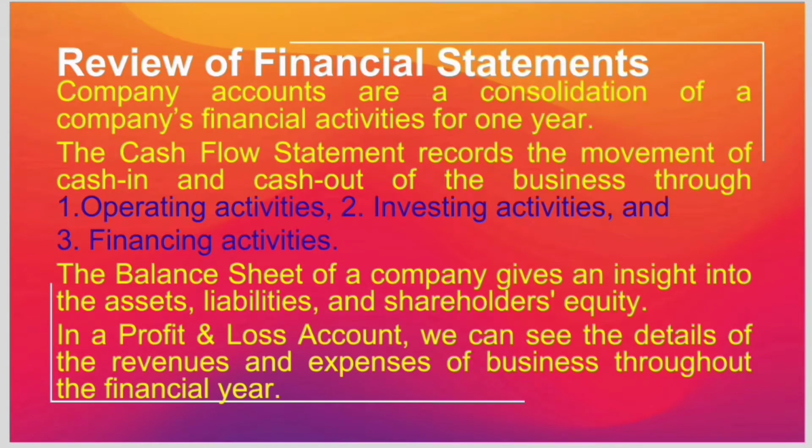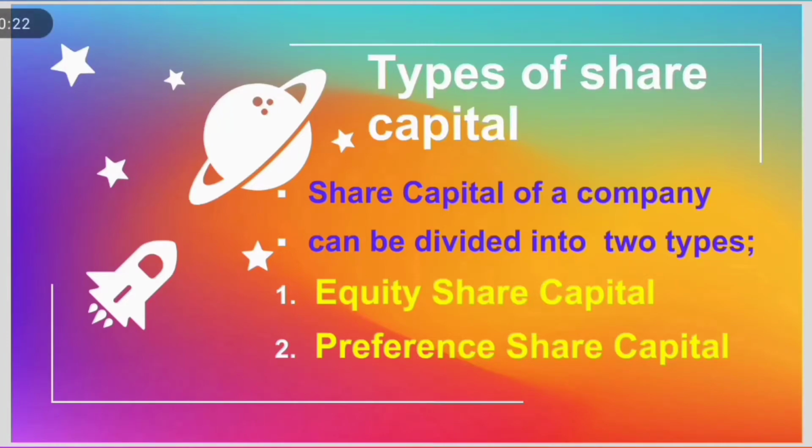Review of financial statements. Company accounts are a consolidation of a company's financial activities for one year or an accounting period. The cash flow statement records the movement of cash in and cash out of the business through operating activities, investing activities, and financing activities. The balance sheet of a company gives an insight into the assets, liabilities, and shareholders' equity. In a profit and loss account, we can see the details of revenues and expenses of the business throughout the financial year.